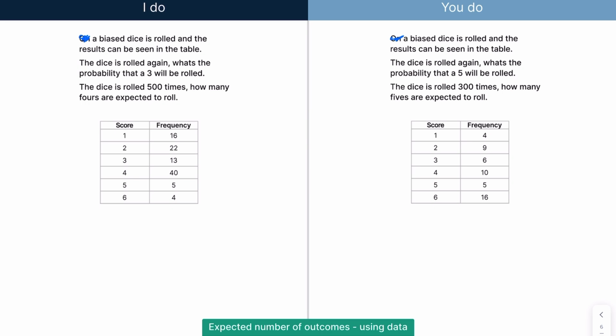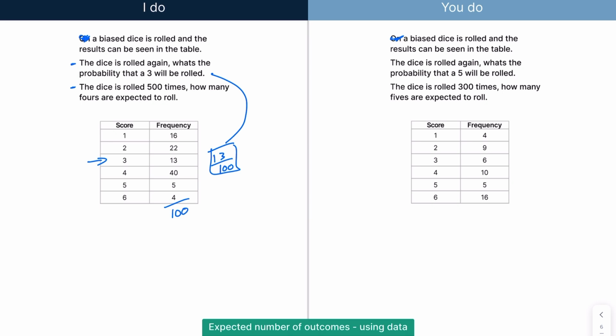So there's two parts to this question. There's this bit and there's this bit. So the dice is rolled again. What is the probability that a 3 will be rolled? So the probability that a 3 will be rolled is going to be 13 out of a total of, so if you total all this up, that is 100. So the probability of rolling a 3 is just that, 13 out of 100.